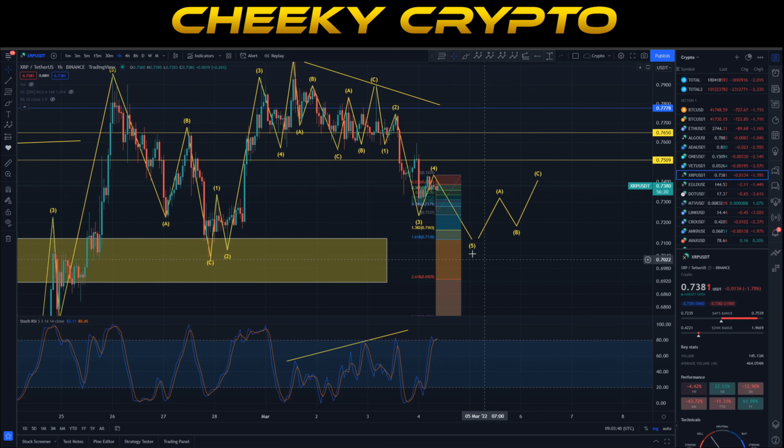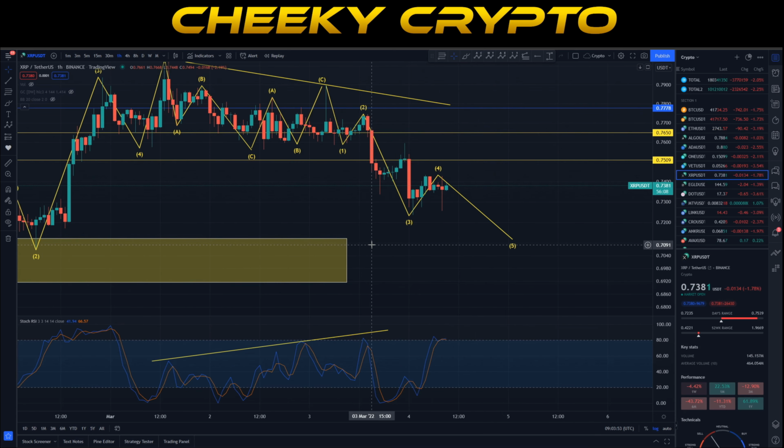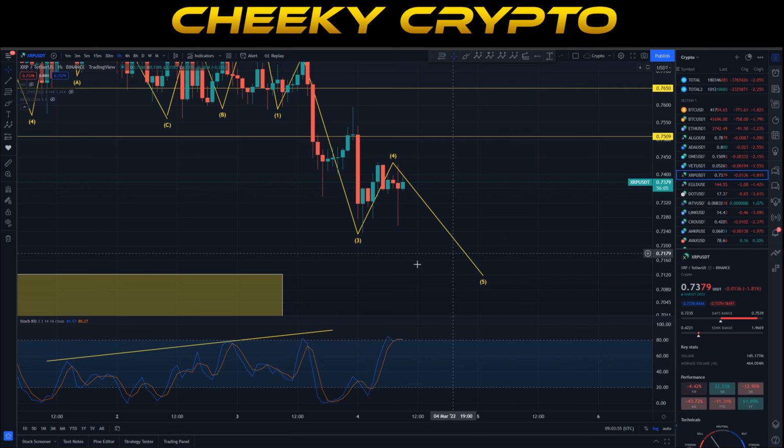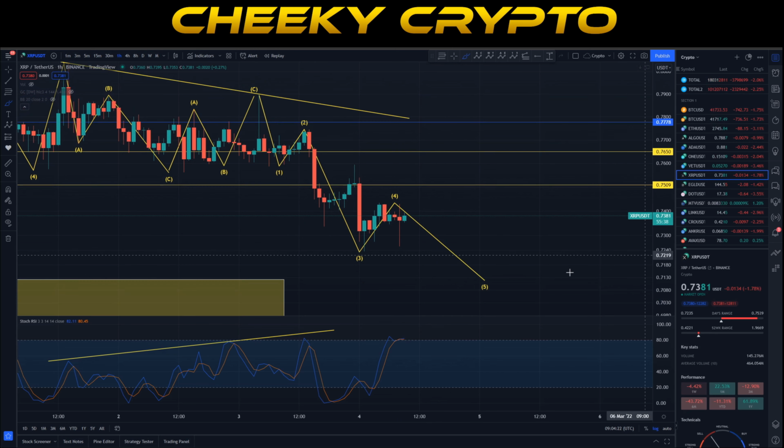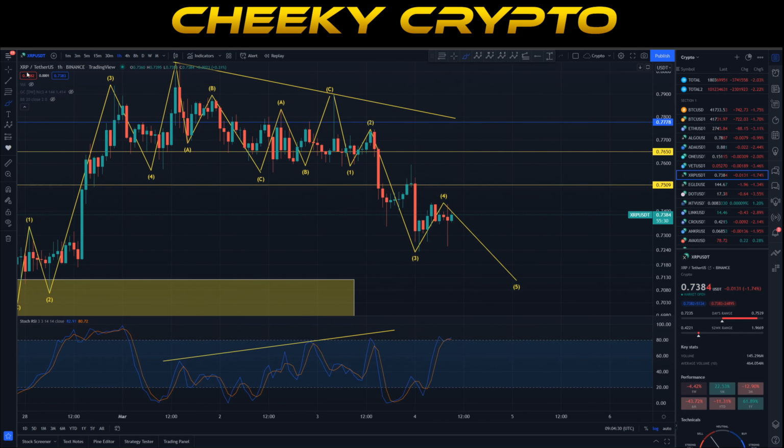71.1. If I remove this and remove the fib and just zoom in, you can see the bounce that we were having here and here, so we've got a lot of exhausted sellers in this zone here. We pushed all the way through, and then we found that resistance again right in this zone. So what was previously a good buying area has become an area of selling. Down here we have all of these wicks, so again, this was a buying area. I anticipate that we are going to push all the way through it, and then retest that area. So we'll probably come down, retest it, and come down again. I expect some kind of ABC move to occur here as we head down towards 71.1.